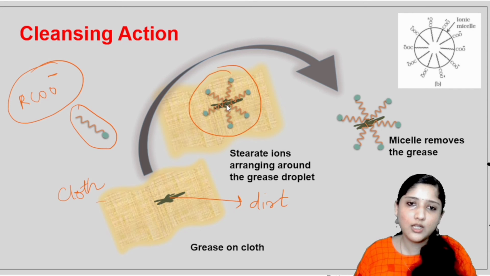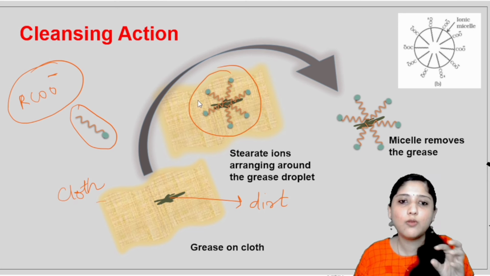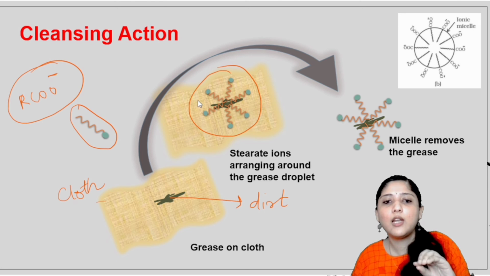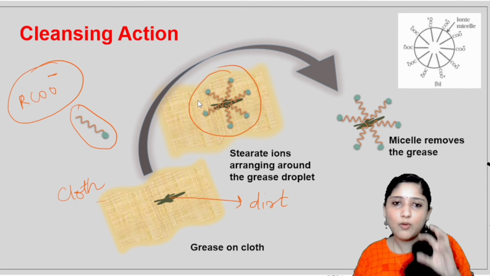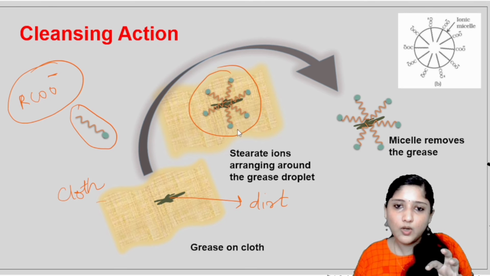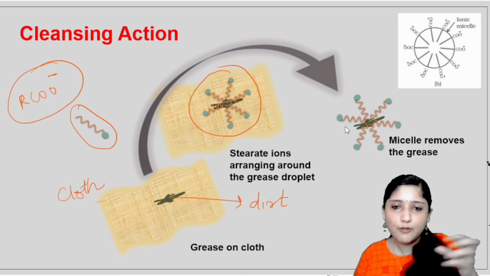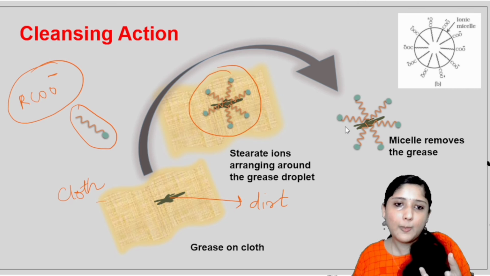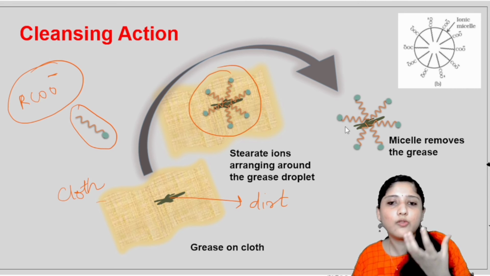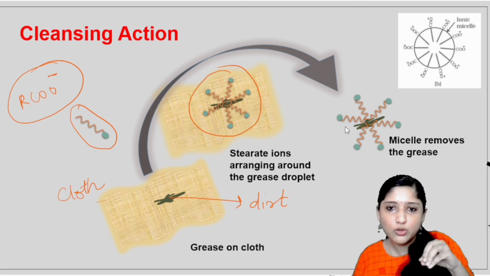Look here, on the dirt the hydrophobic tail will attach, and to the water side, this polar or water loving side will be attached. And what happens? Stearate ions are arranging around the grease droplet or the dirt. And after that, after agitation, when we agitate the bucket with the cloth, what happens?